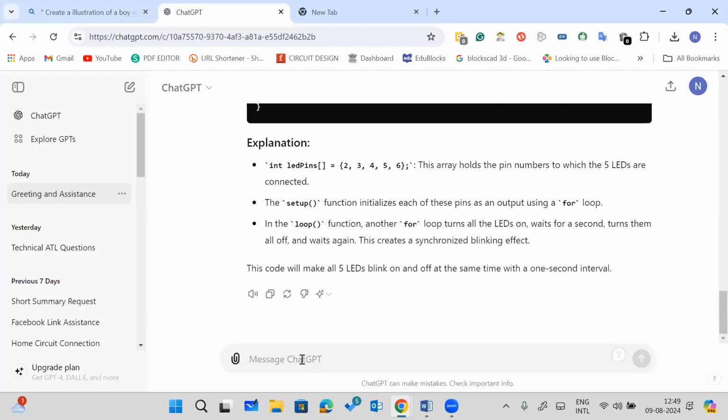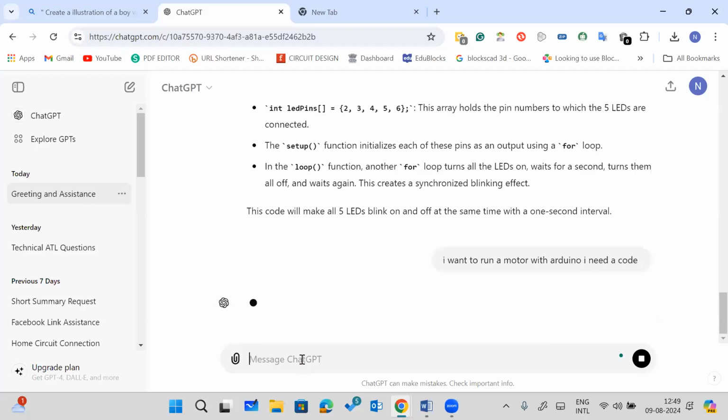Not only LED, but I want to run a motor. So again, I'll ask, I want to run a motor with Arduino, I need a code.